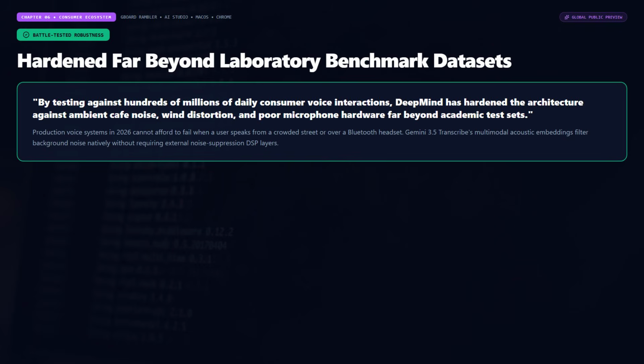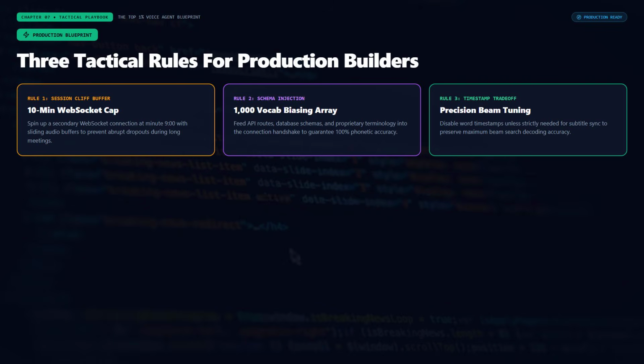By testing and stress testing this model against hundreds of millions of daily consumer voice interactions, DeepMind has hardened the architecture against ambient cafe noise, wind distortion, and poor microphone hardware far beyond standard laboratory test sets. Here is the tactical architecture blueprint for engineers and founders looking to exploit this release in production. First, address the architectural session constraint.